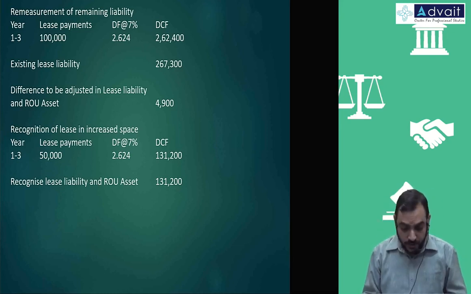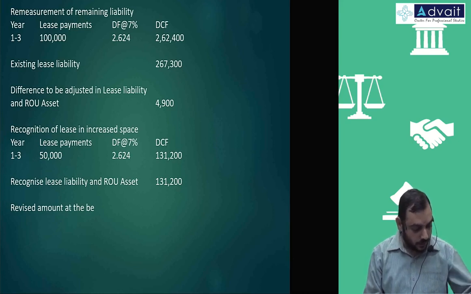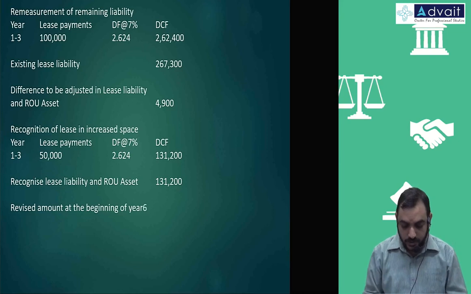Okay, so after all these things, what are the revised amounts at the beginning of year 6 for both lease liability and ROU assets?